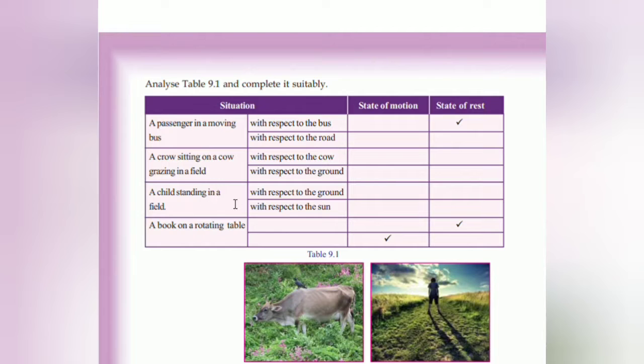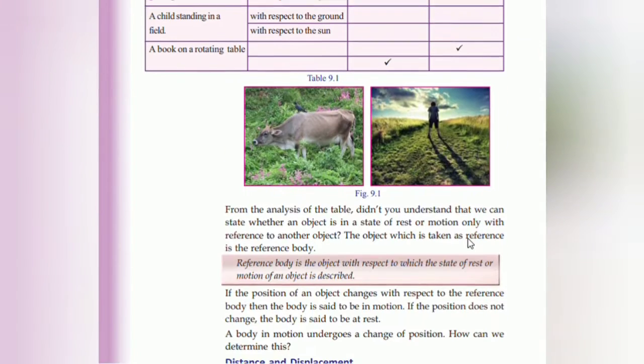A child standing in a field, with respect to the ground it is in a state of rest, അല്ലെ. ഗ്രൗണ്ട് കൺസിഡർ ചെയ്യുകയാണെങ്കിൽ സ്റ്റേറ്റ് ഓഫ് റെസ്റ്റിലാണ്. കാരണം സ്റ്റാൻഡിങ് ഇൻ എ ഫീൽഡ്, പാടത്ത് നിൽക്കുകയാണ്. With respect to the sun, സണ്ണിനെ കൺസിഡർ ചെയ്യുകയാണെങ്കിലോ, it is in the state of motion, because when we are standing, the movement of the sun is varying, our shadow is also varying. A book on a rotating table: with respect to the table the book is in the state of rest, but with respect to the ground it is in the state of motion.